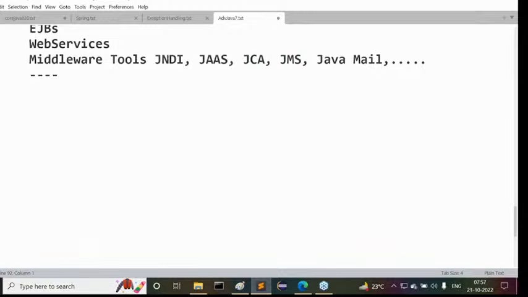Why? Because outside of Durga Soft also, so many people are talking about advanced Java, advanced Java, advanced Java only. Everybody is talking about advanced Java only. But now we are saying there is no concept like advanced Java. What are you thinking about it, sir? You may have this kind of question. But the fact I'm telling you, try to understand it. In entire Java, J2SE, J2EE, J2ME only exist.